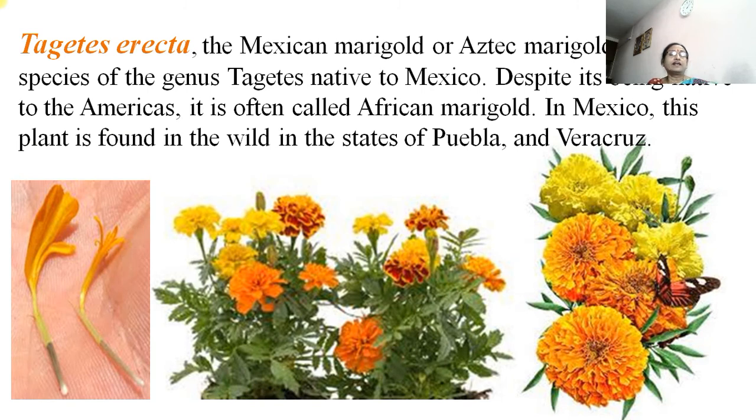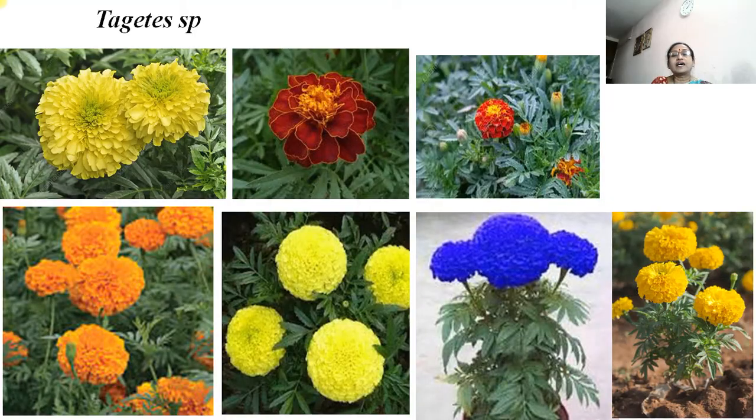Then another genus is Tagetes erecta. This is Jhendu or Genda. It is the Mexican marigold, or in English it is called marigold. In Hindi it is called Genda. In Marathi it is called Jhendu. And in Mexico this plant is found in the wild in the states of Puebla and Veracruz. Then these are also Tagetes species.